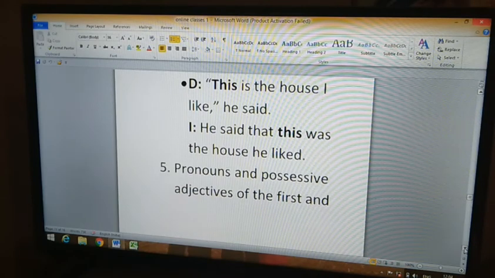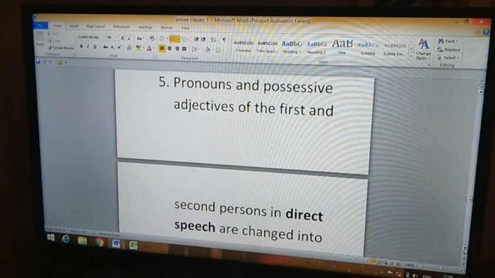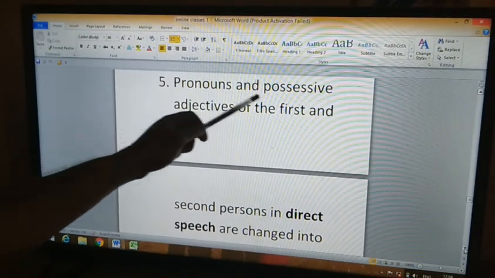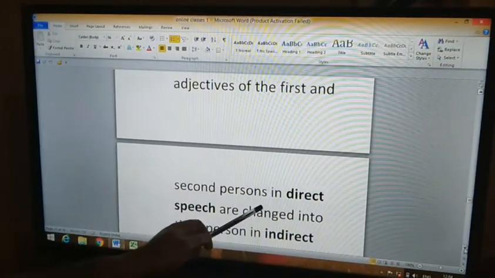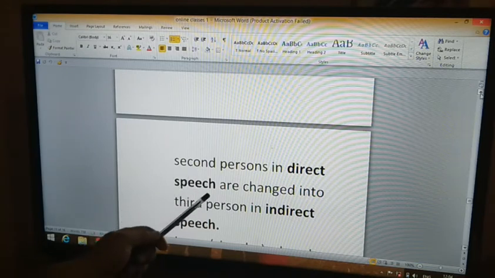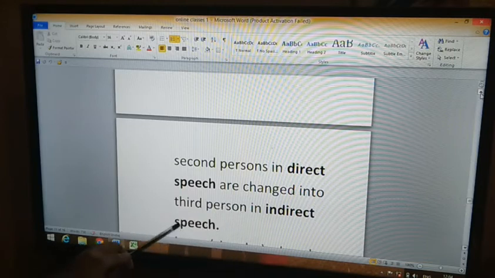So now moving to the next rule. So that is the fifth rule, pronouns and possessive adjectives. The fifth rule says pronouns and possessive adjectives of the first and second persons, in direct speech, are changed into third person in indirect speech.